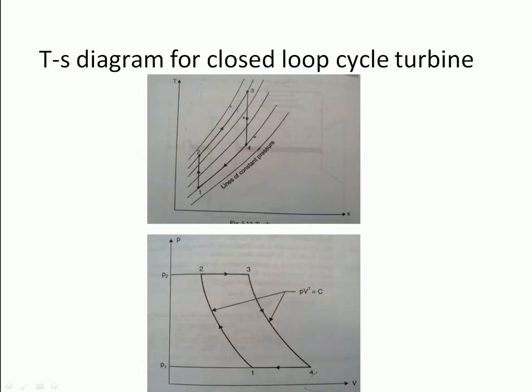Now comes the TS diagram. Here in process 1 to 2, the air is compressed isentropically from lower pressure P1 to upper pressure P2, and the temperature rises from T1 to T2. From process 2 to 3, heat flows into the air, increasing its volume from V2 to V3 and the temperature from T2 to T3, while the pressure remains constant.